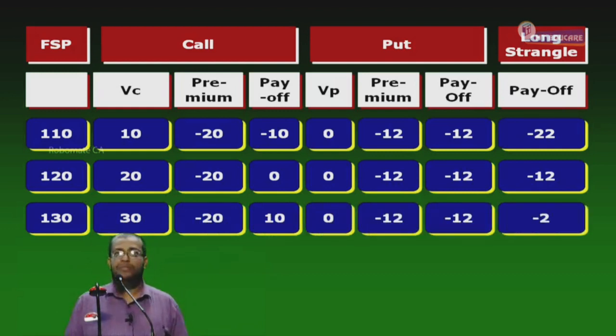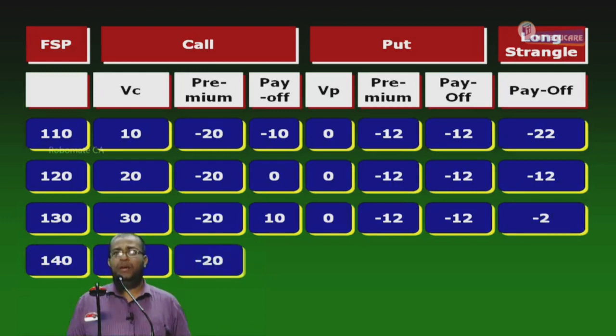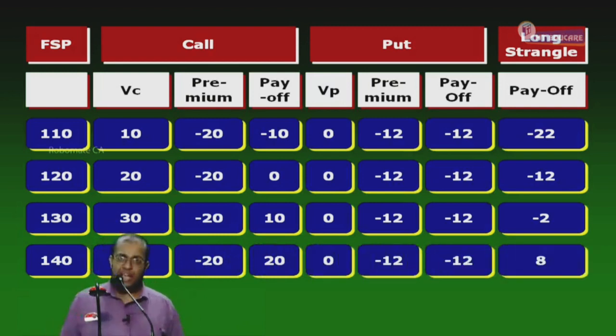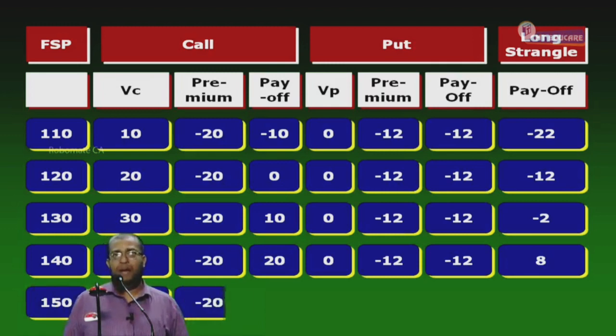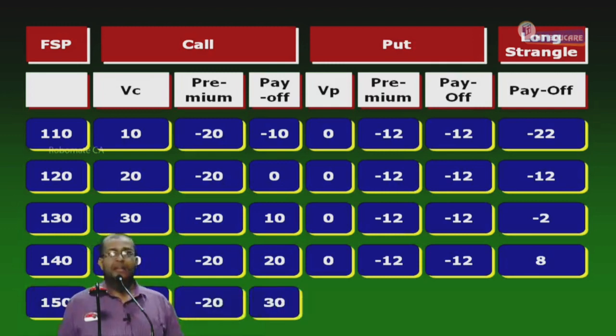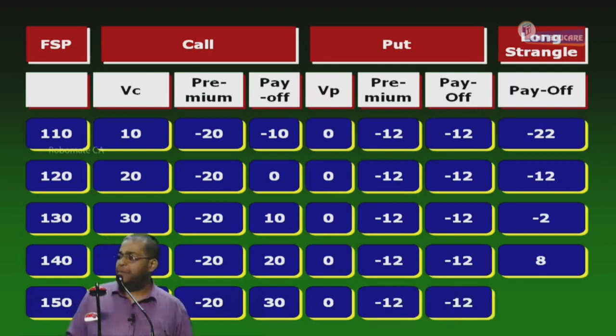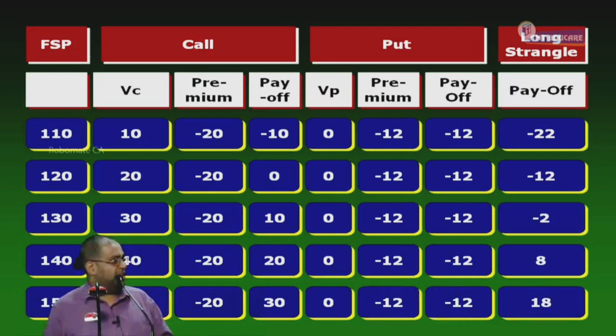Minus 2. 140. Call exercised? Yes. Value 40. Premium minus 20. Payoff is 20. Put is 0, minus 12, minus 12. Payoff is 8. 150. What is the value of the call? 50 minus 20, 30. 0 minus 12 minus 12. The payoff is 18.